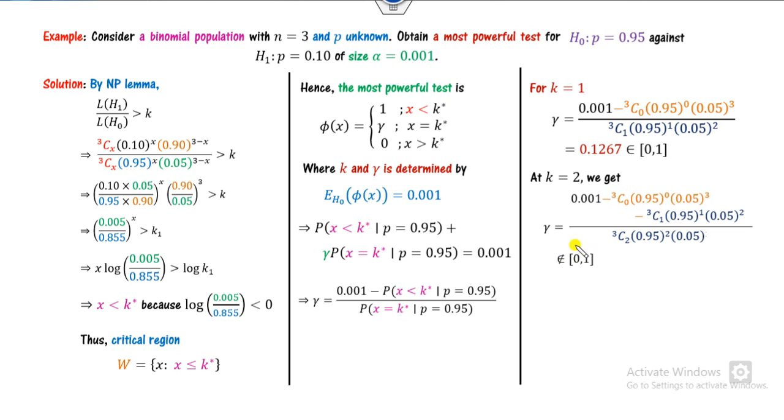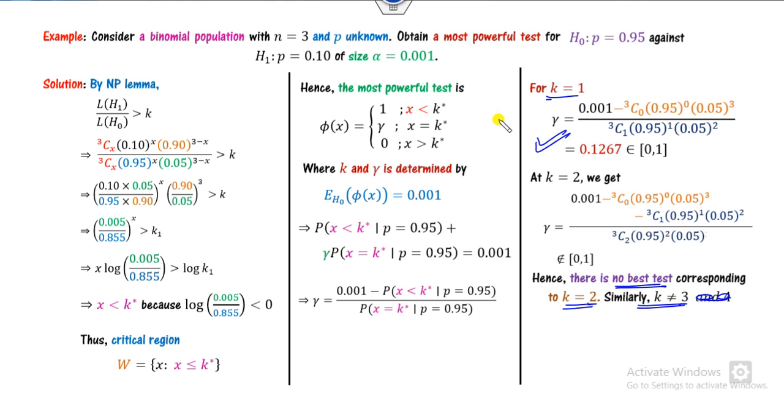After solving, you can see this number does not belong to 0, 1. Once x equal to 2 does not belong, there is no need to solve for k equal to 3. Again, it does not belong to 0, 1. So hence there is no best test corresponding to k equal to 2 and k equal to 3, but we are able to find it only for k equal to 1.